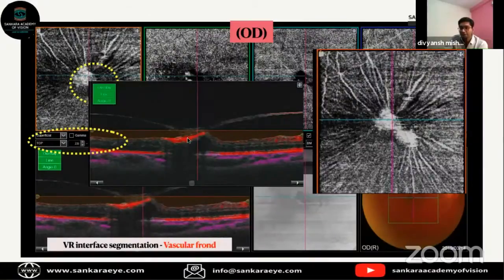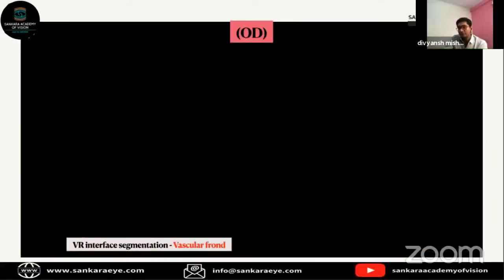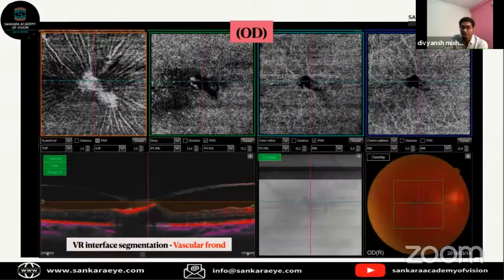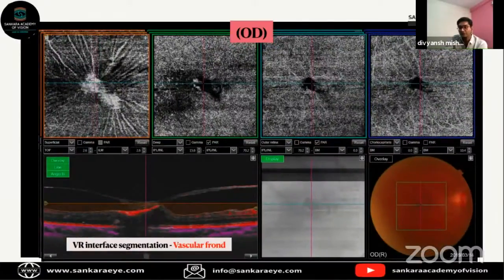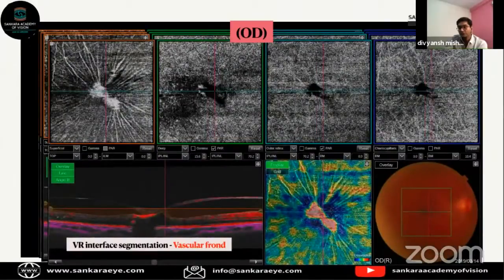As you can see, there are certain flow signals in those areas, which we expect are those loops, and which are above the ILM. Again, different scans pass just adjacent to those areas to show the loops. This was the left eye.